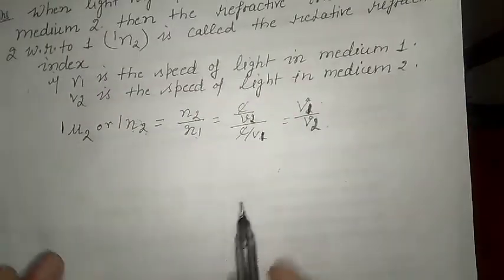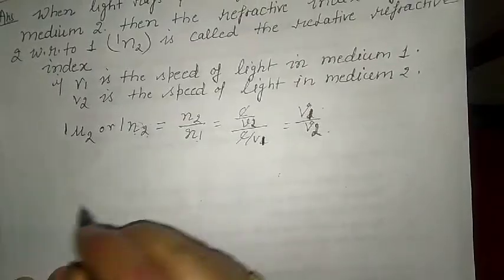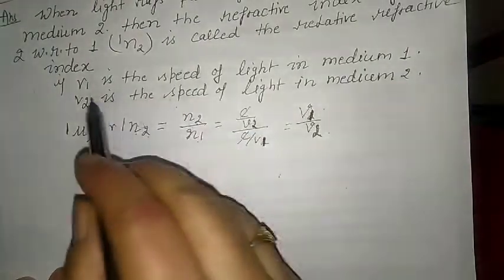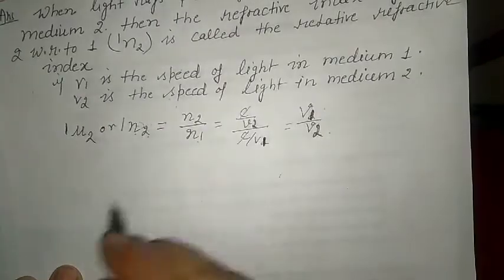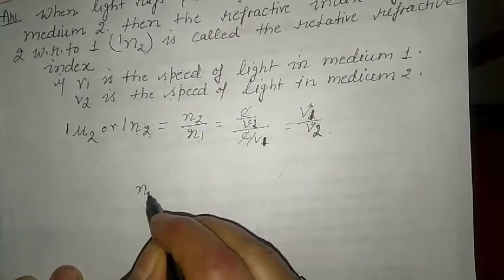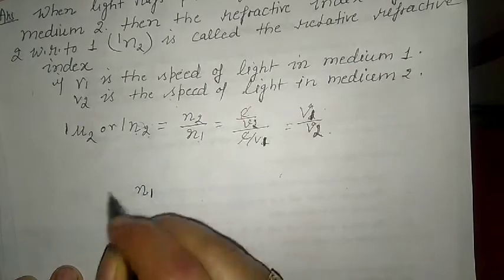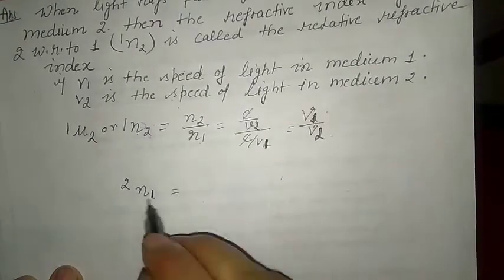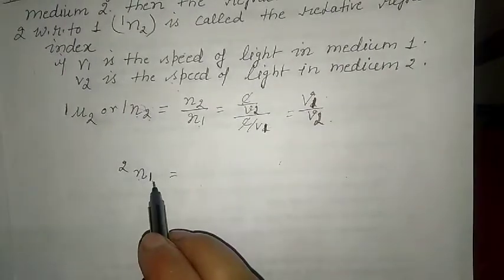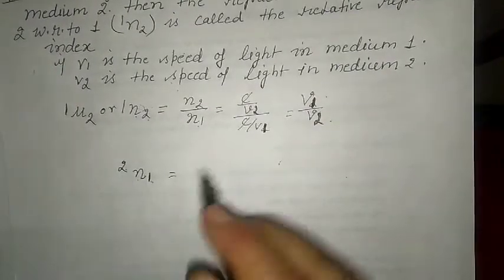Similarly, suppose V1 is the speed of light in medium 1 and V2 is the speed of light in medium 2. Now we are finding the refractive index of medium 1 with respect to 2. How can we write this?